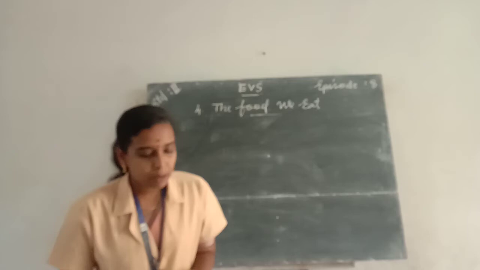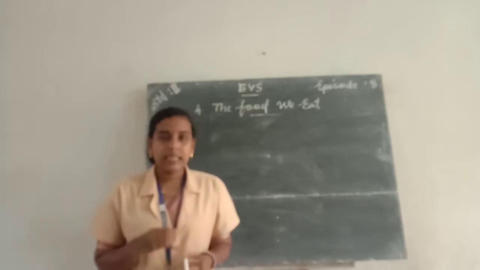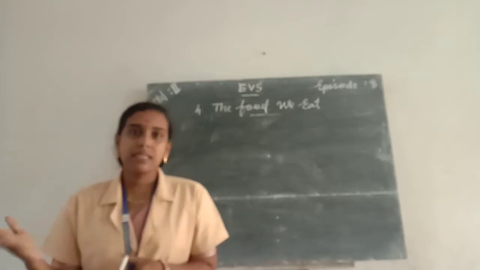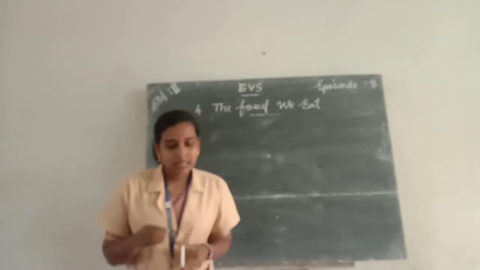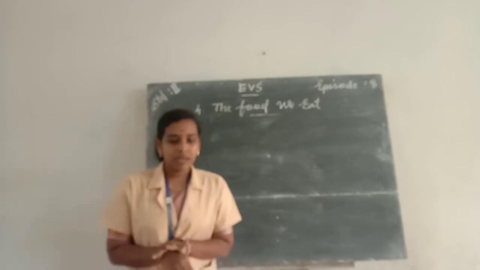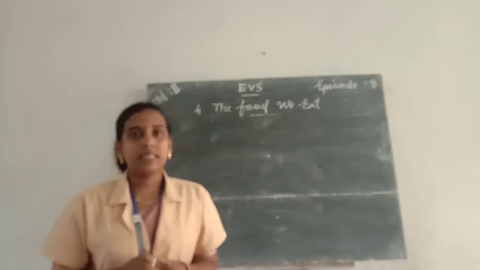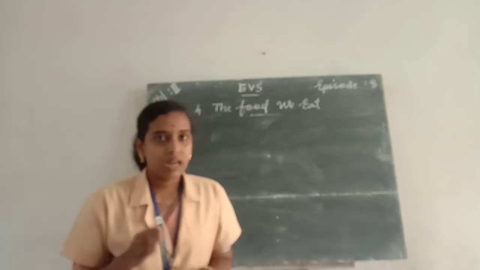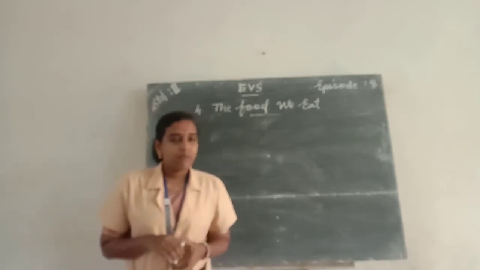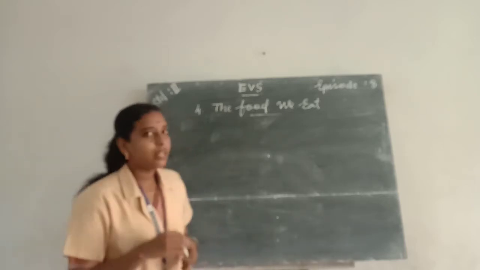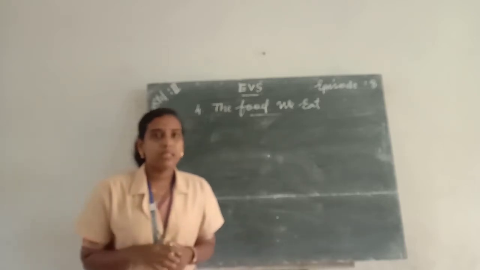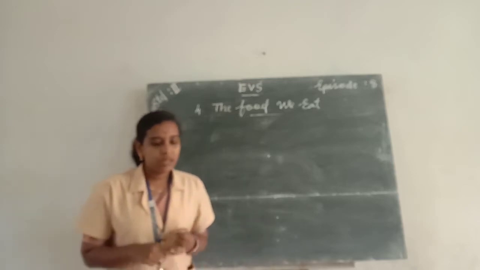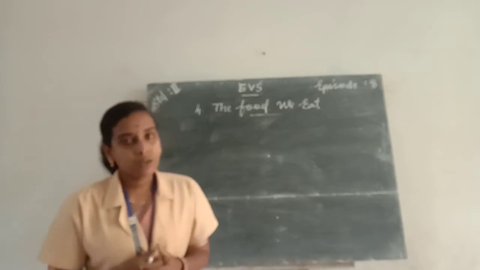Fruits means the part of a plant that contains seeds inside them. Examples for fruits: apple, mango, grapes, etc. Nuts are fruits that have a hard shell with an edible seed inside them. Examples for nuts are almonds, walnuts, peanuts, etc. Vegetables means some parts of a plant that we eat, and such types of parts are called vegetables. Examples for vegetables: pumpkin, ladyfinger, carrot, tomato, potato, etc.